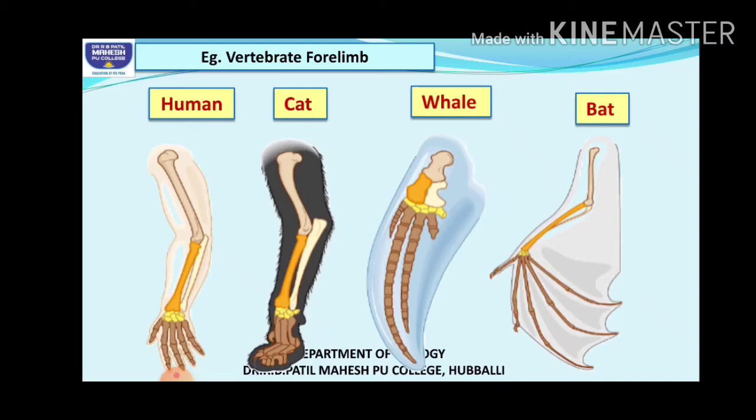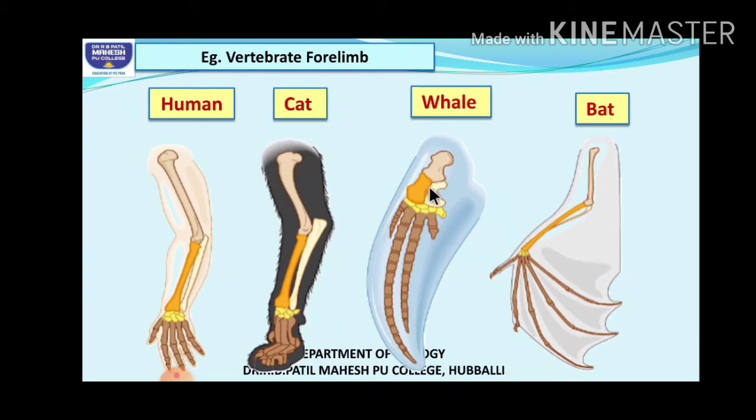See the structure of all these. You can see that all of these forelimbs have a single bone in the upper arm. The upper arm is supported by a single bone which is called the humerus. Just recall the skeletal system that you had studied. Then the lower arm is supported by two bones, the radius and the ulna.